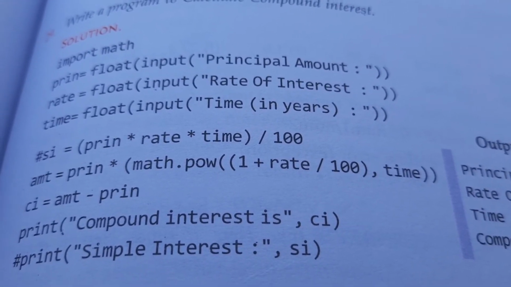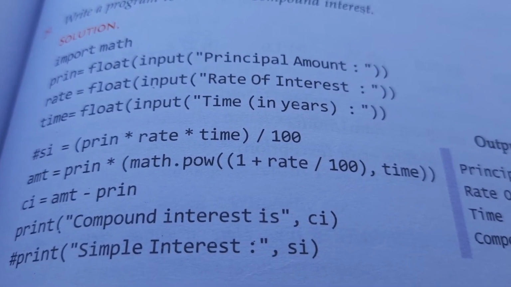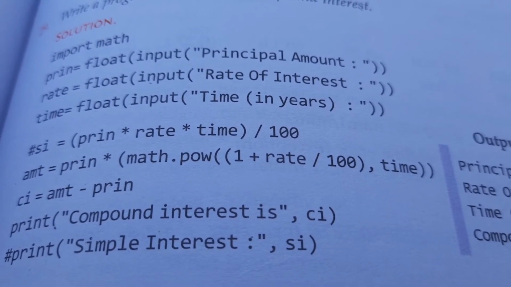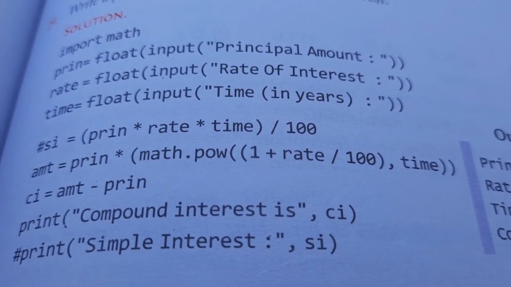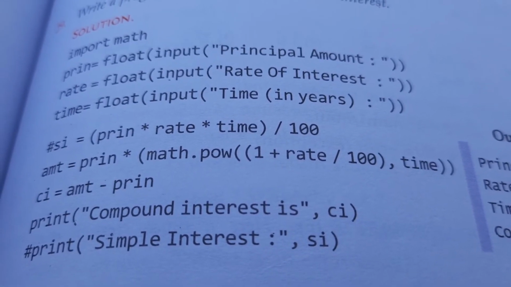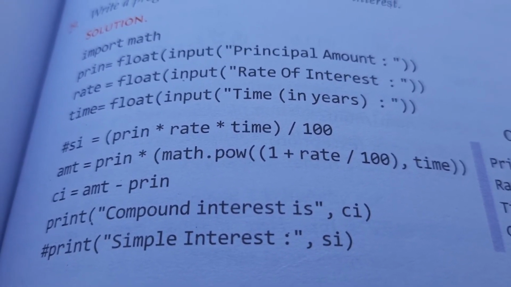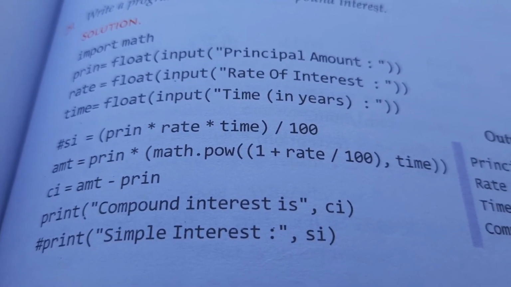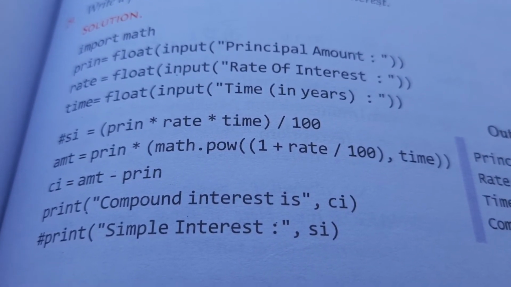So you need to know how to use the power function in the Python language. In this way you have to write, and after that you can calculate the CI, amount minus principal. So it will be the compound interest.